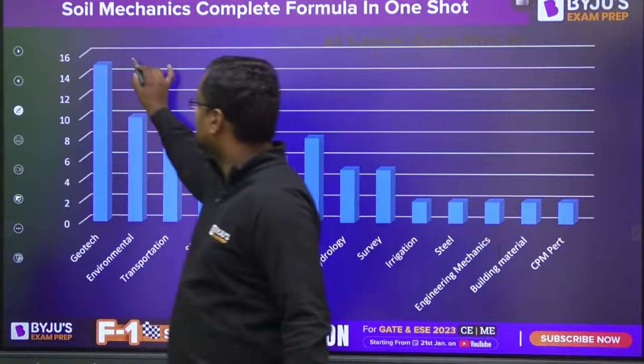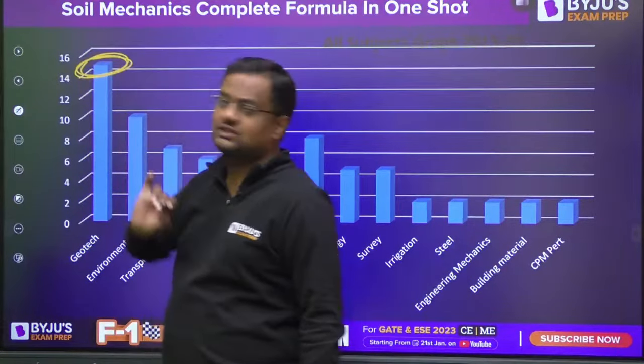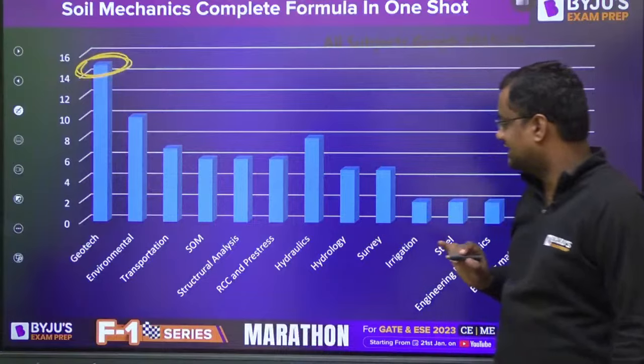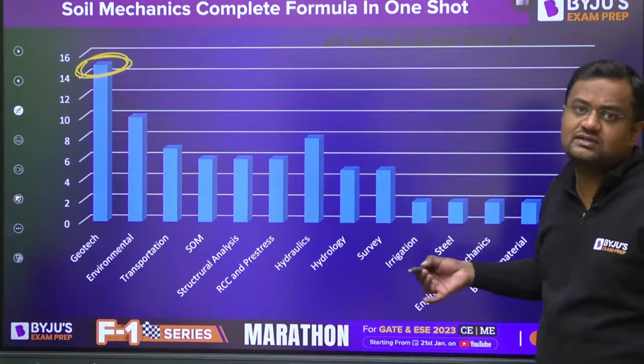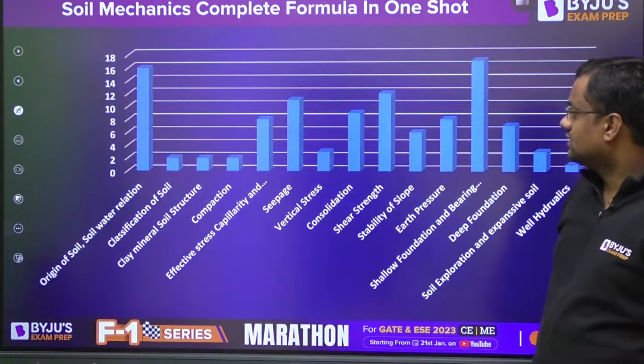So guys, you can see that Geotechnical is around 14 to 15 or 16 marks. It is not the highest, it is one of the highest. Okay, so Geotech, environment, and transportation from the last 5 years have the highest weightages.